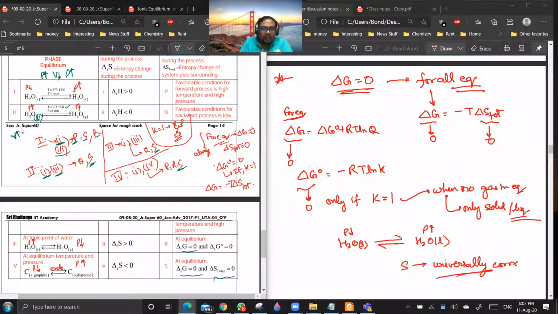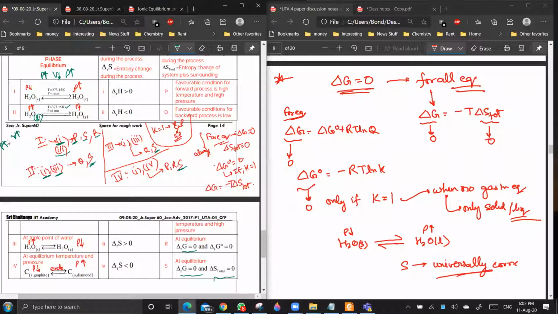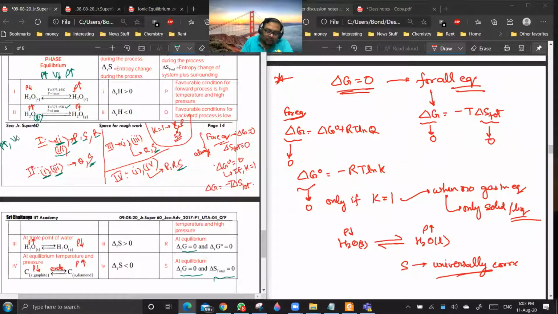Okay. So if you increase pressure, then you are decreasing volume. So it will go towards that form which occupies less volume, which is liquid. So increasing pressure, if high pressure you are applying, it is going in the backward direction, not in the forward direction. Are you getting a point?